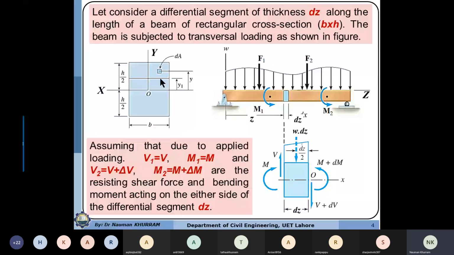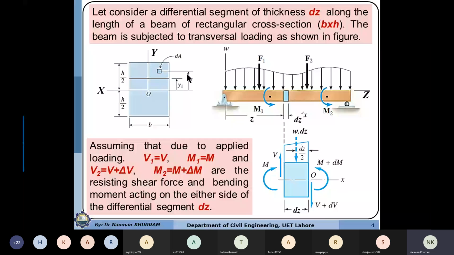On the area above it, the partial area, we consider a small differential area dA, whose centroid is at a distance y from the neutral axis.